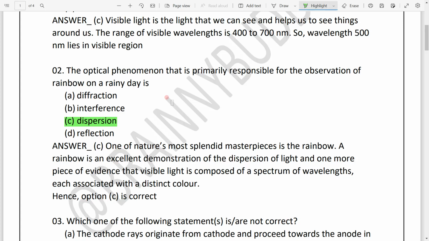We have all done the prism experiment: when you take a prism and pass white light through it, you can see the whole spectrum, a lot of wavelengths of colors. What happens is that white light splits into different wavelengths, distinct colors, so you can see the whole spectrum. That is why this phenomenon is seen in nature, and it is responsible for forming a rainbow. So option C is the correct answer for this question.